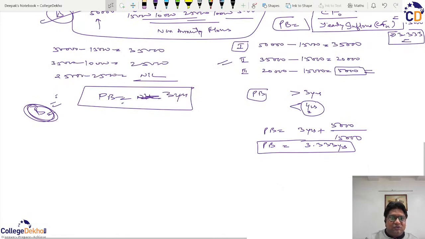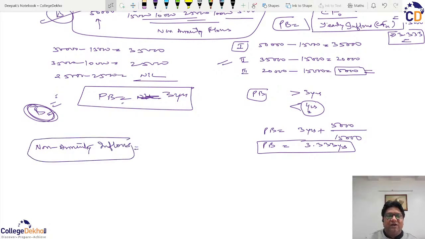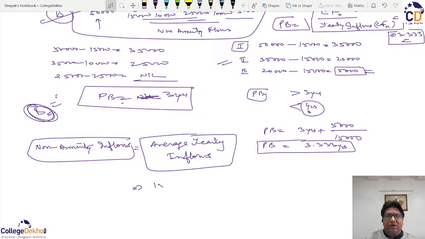So we can also have a third formula for these unequal, that is the non-annuity inflows. We can always calculate average yearly inflows. And how can these average yearly inflows be calculated? That is 15,000 plus 10,000 plus 25,000 plus 10,000 plus 5,000 divided by 5.